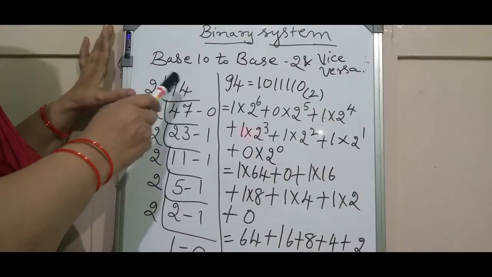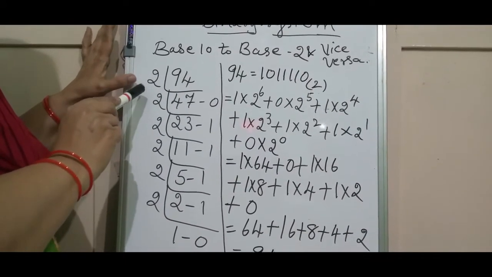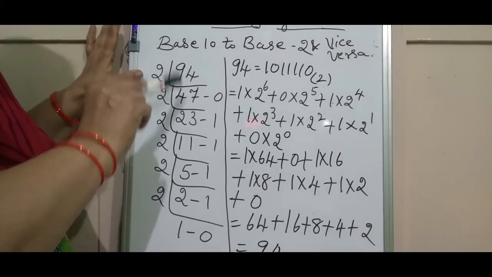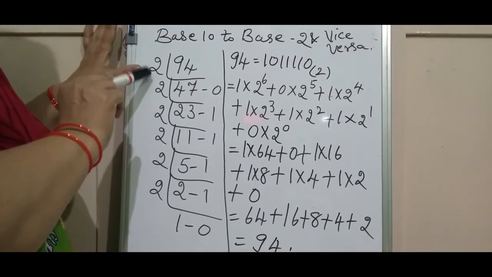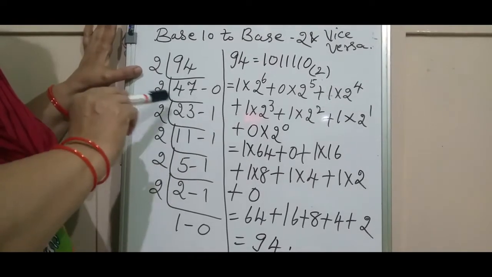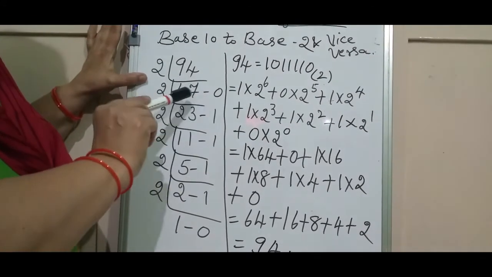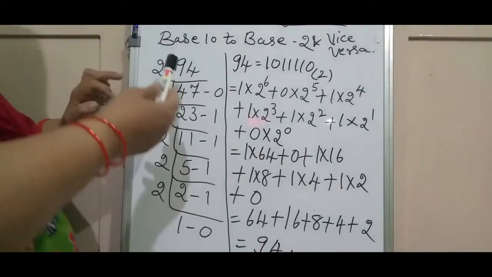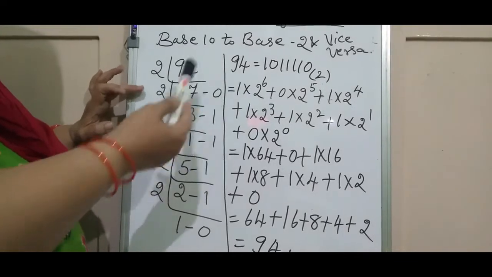See, the number 94 I have taken here, and as I told you the process, first let us consider the number 2, because we are converting into base 2. So consider the number 2 and go on dividing. Here we are writing the quotient first, and by the side of that we are writing the remainders, and we are repeating the process. See, 2 47s are 94, and the remainder is 0.